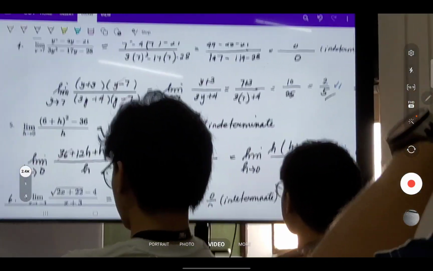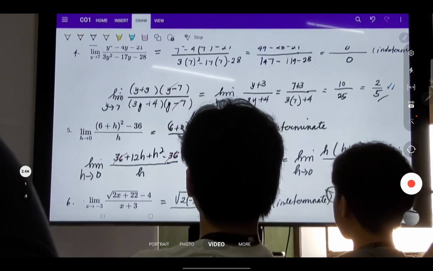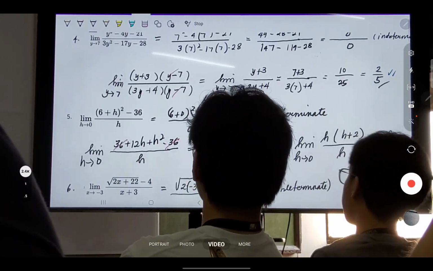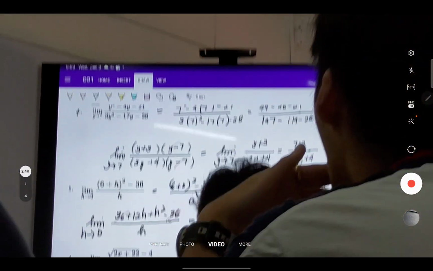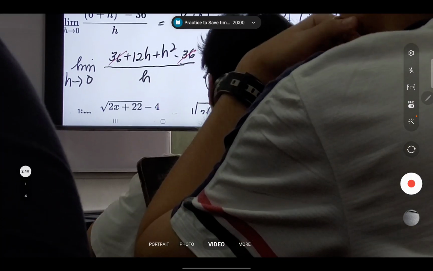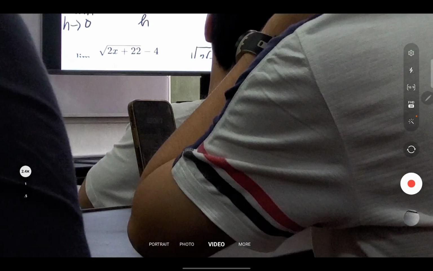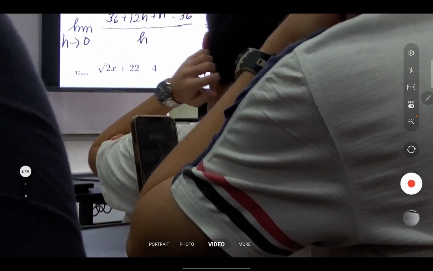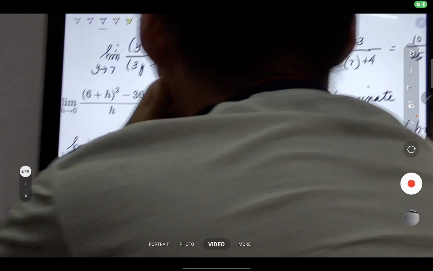Okay. 0 over 0 is number 5. So we can factor 6 plus h squared minus 36. Pero, if we're going to expand, when you expand 6 plus h squared, we square 6 is 36. Then, twice the first by the second, you have 12h, and then we square h, it's h squared, minus 36. So, 36 cancels with 36. So, ano matitira dito?